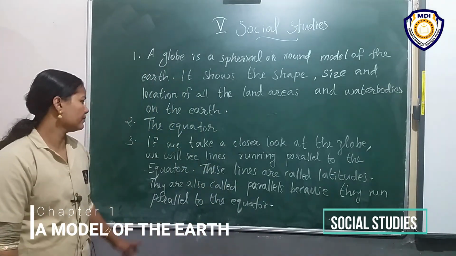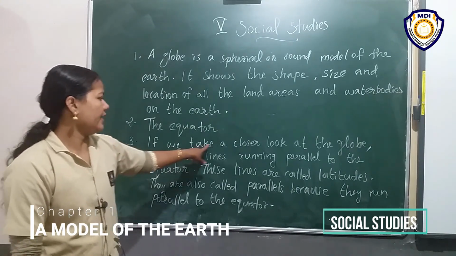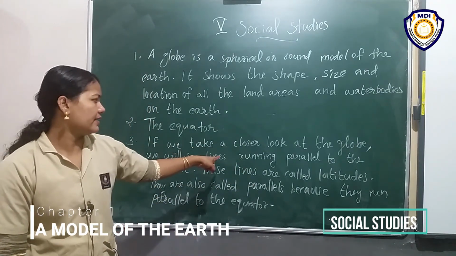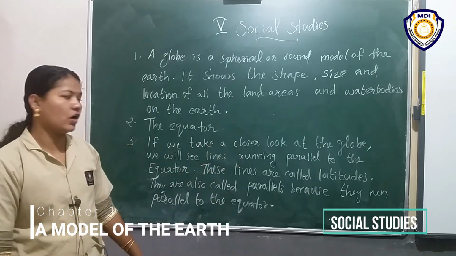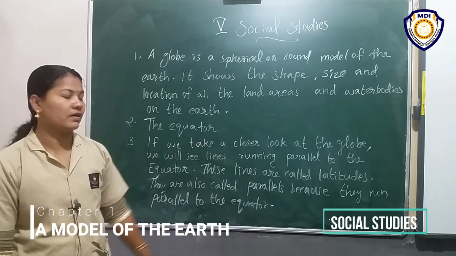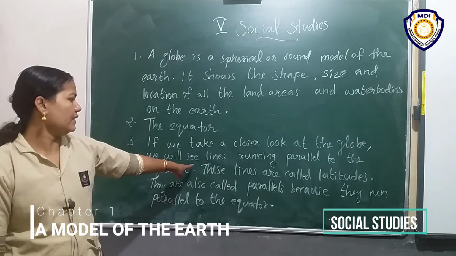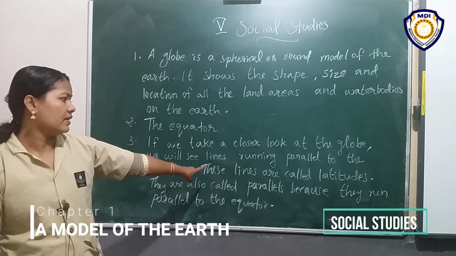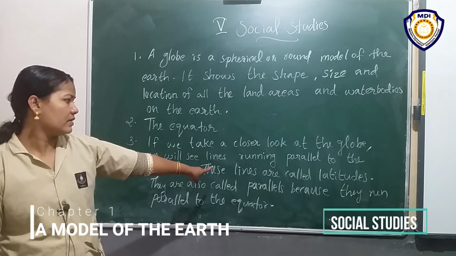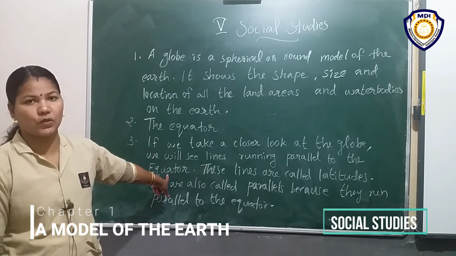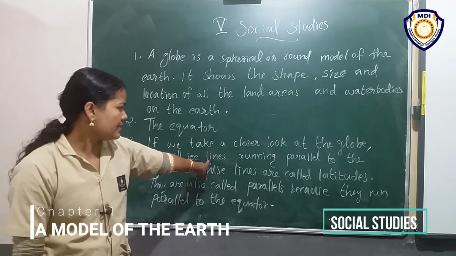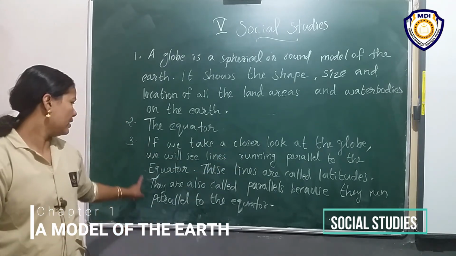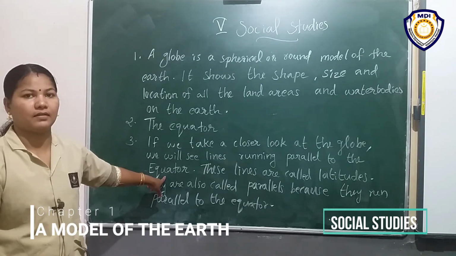What is the answer? If we take a closer look at the globe, you put a comma, we will see lines running parallel to the equator.